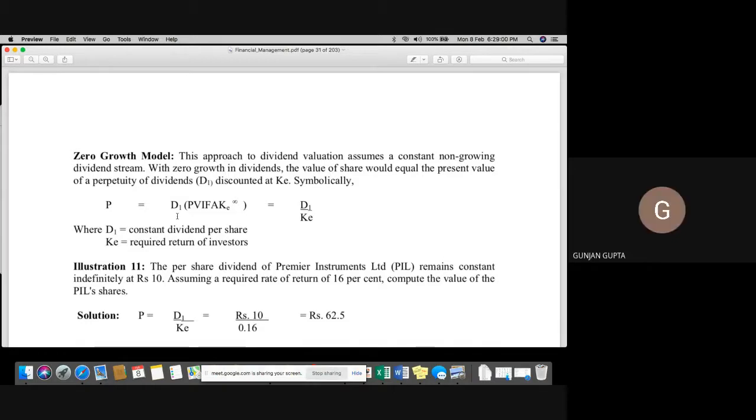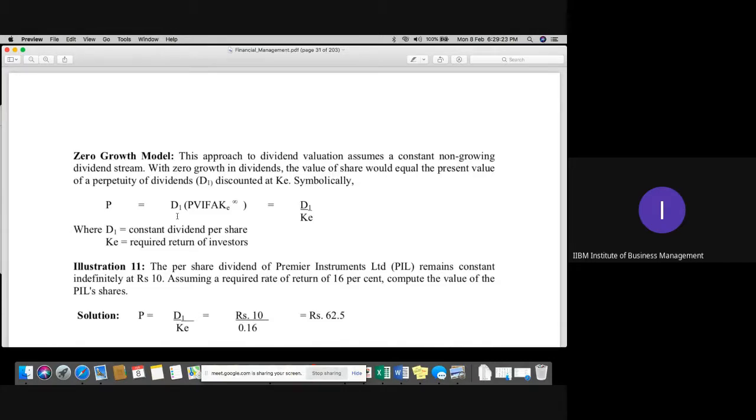Yes. Zero growth model is basically a model in which the dividend which you are receiving is constant. For example, 10% you're receiving from last 5 years, again it would be similar for next 3 years. That type of securities are called your zero growth securities. Zero growth in terms of your dividend returns. It is constant basically.